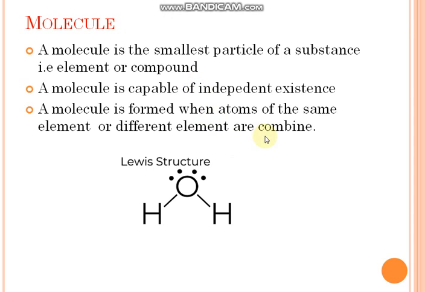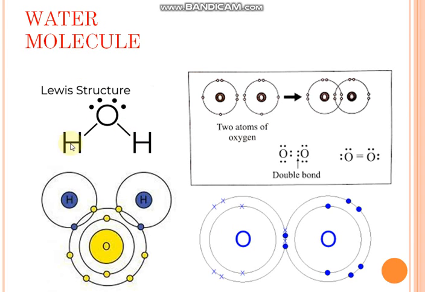A molecule is formed when the atoms of the same element or different elements are combined. See here, this is the Lewis structure of water. Generally we represent all molecules and compounds in this Lewis structure form only, and for your better understanding, I represented it in circular form so you can understand in a better way.